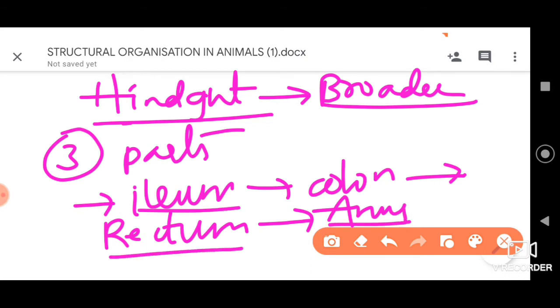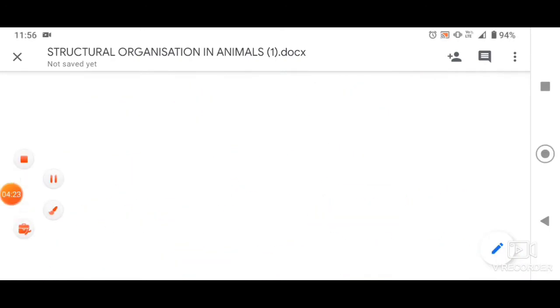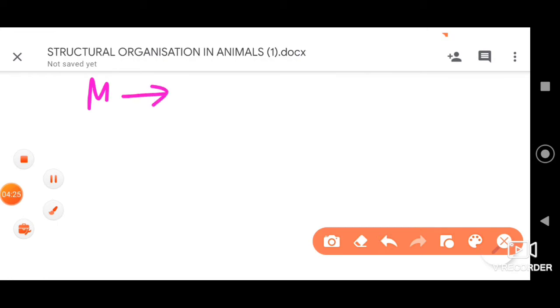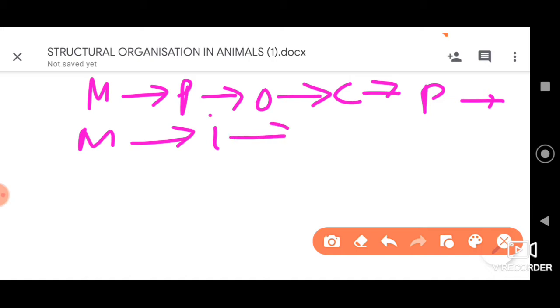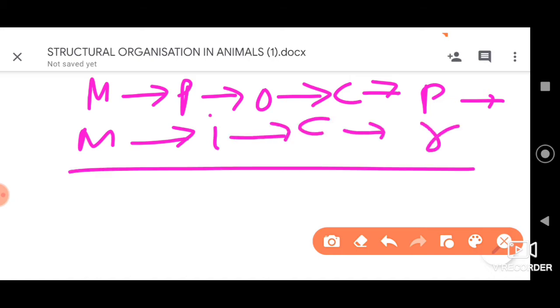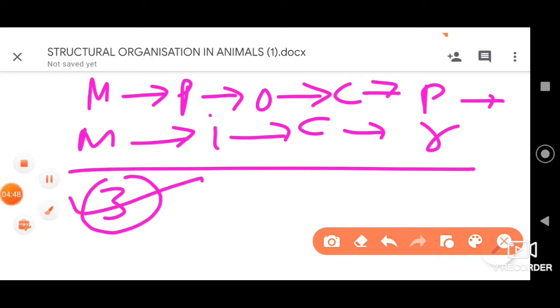So in order, for the 32nd question, it starts with the mouth, then the pharynx, then the esophagus, then the crop, followed by the gizzard or proventriculus. Then the midgut, which does not divide into parts here. Then the hindgut is divided into ileum, colon and rectum. Now please go for option 3. That is your correct answer.